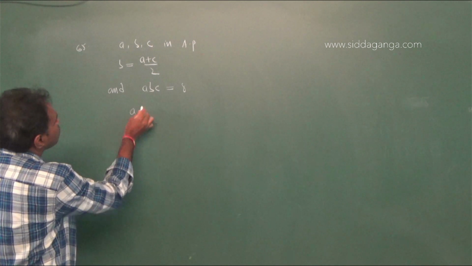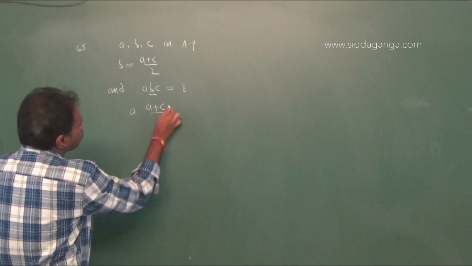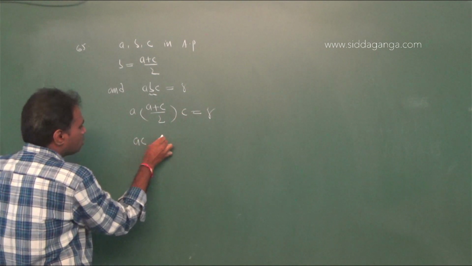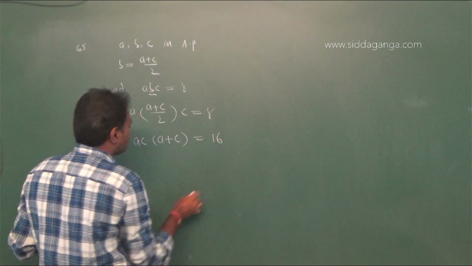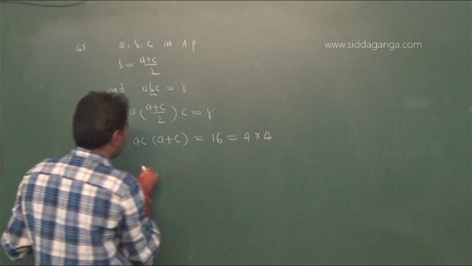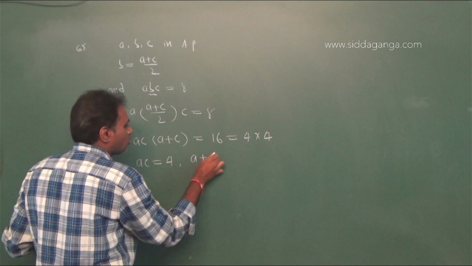Now B value we already know, that is A into A plus C by 2 into C equal to 8. Therefore, AC into A plus C equal to 16. Therefore, 16 you can write 4 into 4. Therefore, A into C equal to 4 and A plus C equal to 4.